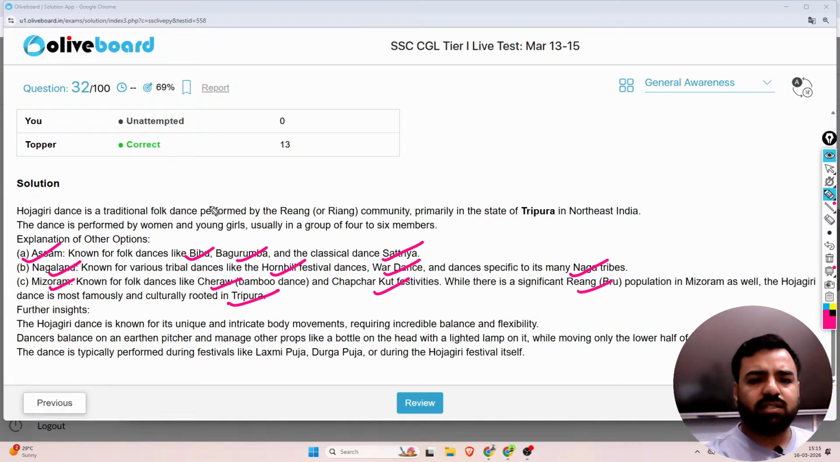In this dance, it is basically a group of women or young girls, around 4 to 6 members. So what is the correct answer? The correct answer will be option D.